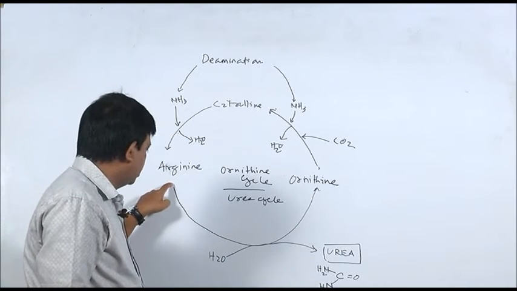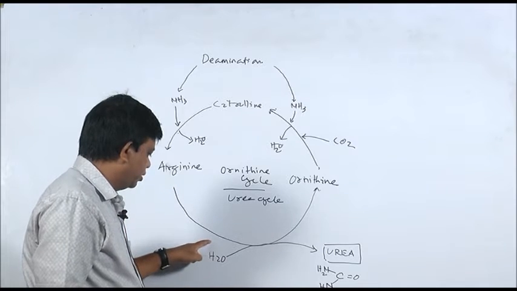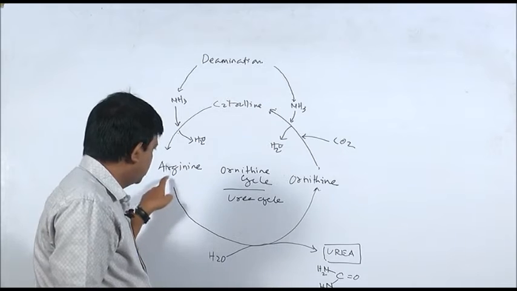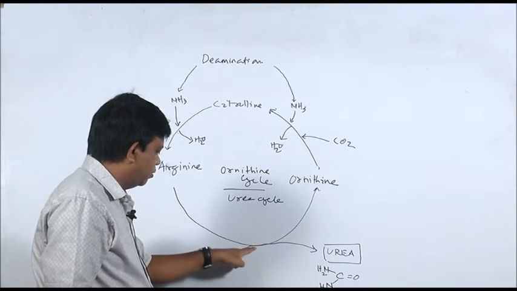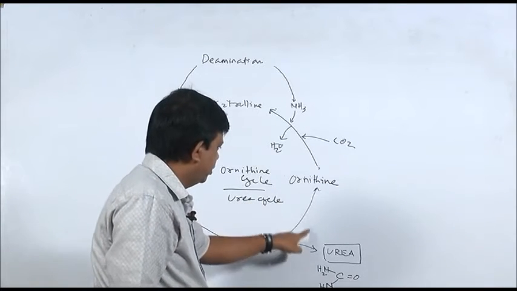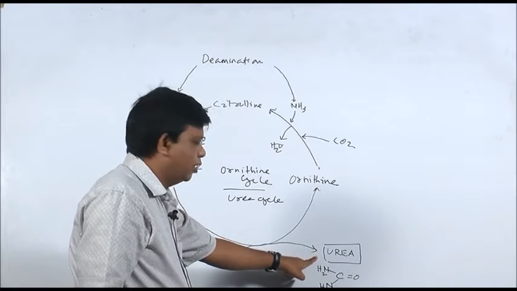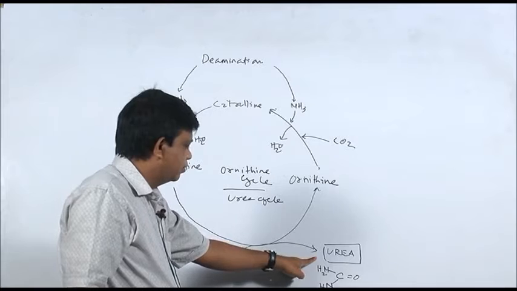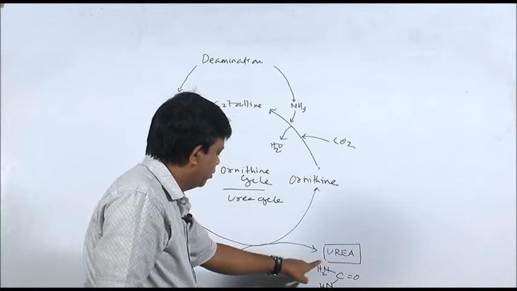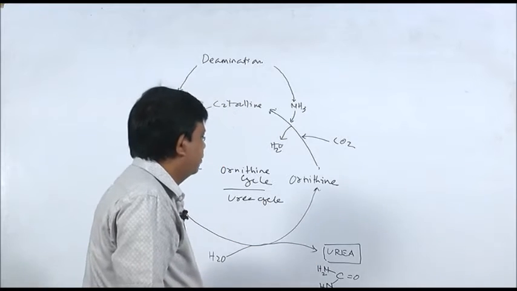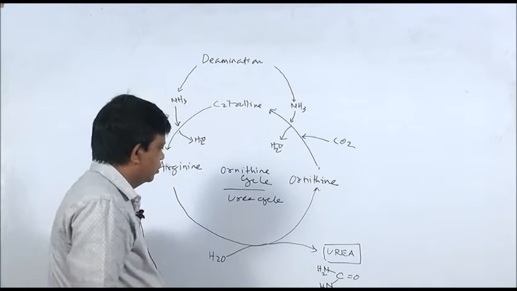Then this arginine is split, or it is hydrolyzed. You can see here water. This arginine is then hydrolyzed into ornithine and urea. So, here you see urea is being formed. So, this is the urea, the main nitrogenous waste material in case of human beings and mammals.